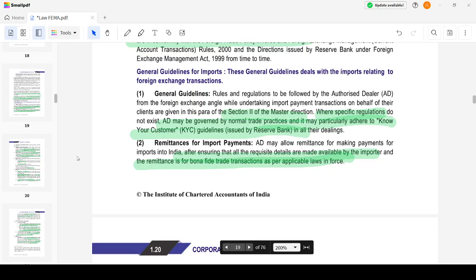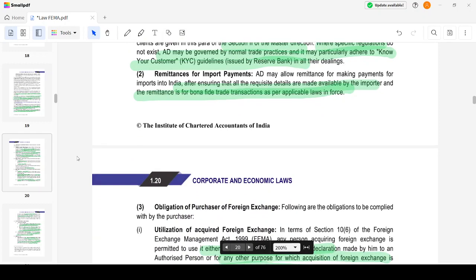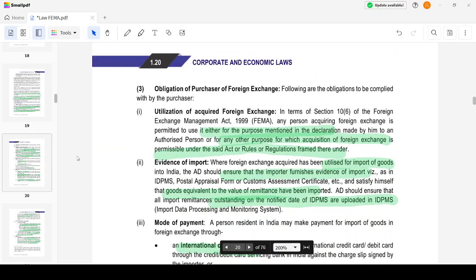Remittance for import payments: AD may allow remittance for making payments for imports into India after ensuring that all requisite details have been made available by the importer and the remittance is bona fide for a trade transaction as per the applicable laws enforced. What is the obligation of the purchaser of foreign currency? He has to utilize the acquired foreign exchange either for its export or for other activities which are generally permissible under the said rules, act or regulation.